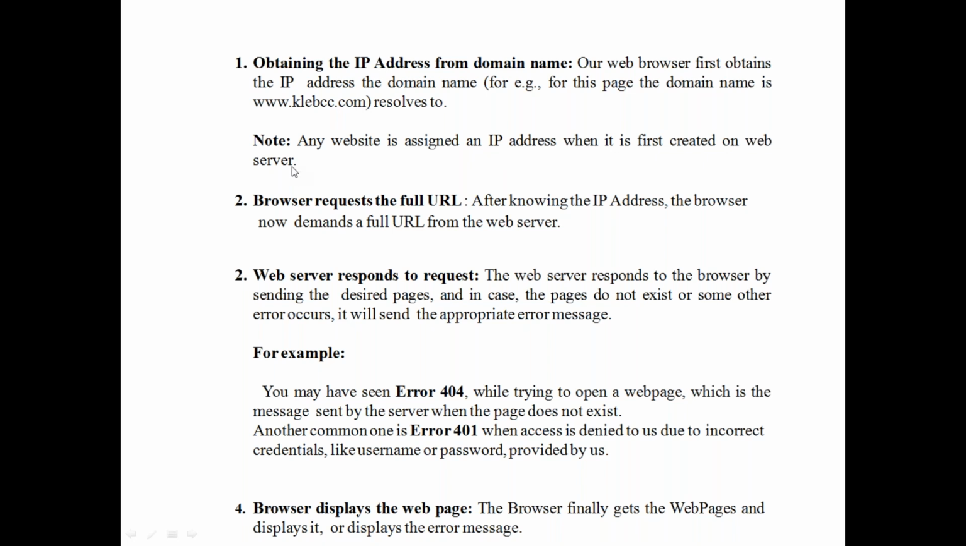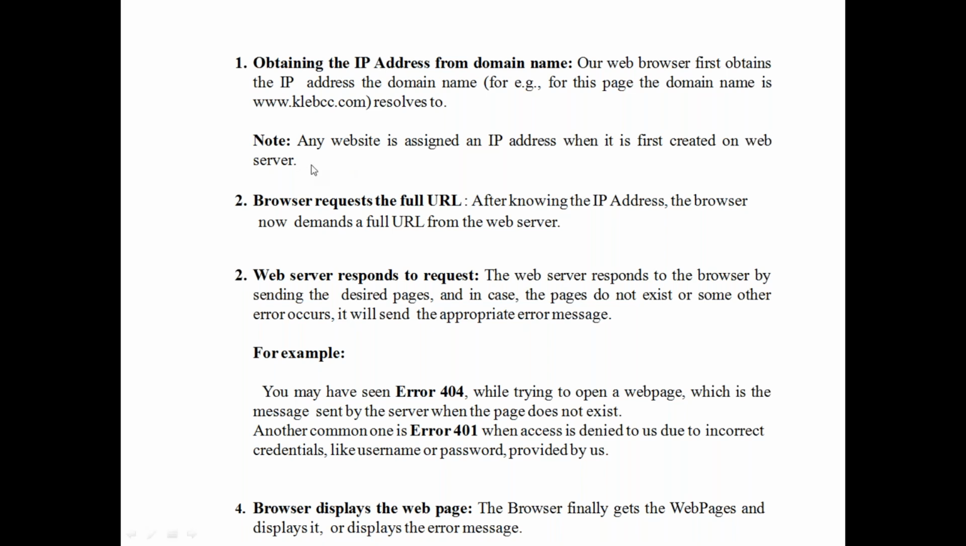Say you have one project. After completion of the project, you are hosting that project on the server. Once you have hosted it, the organization that maintains the www domains provides one IP address for your domain. For example, milkdairy.com, this is a website you have created.